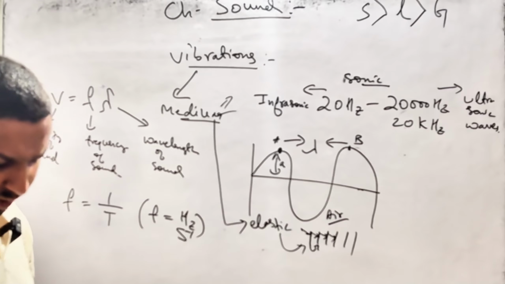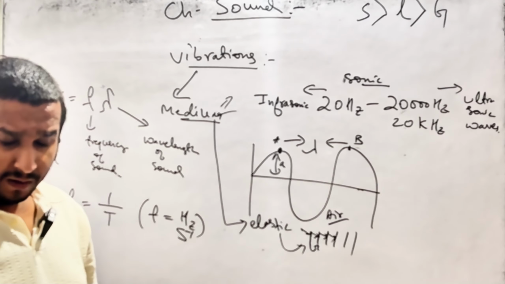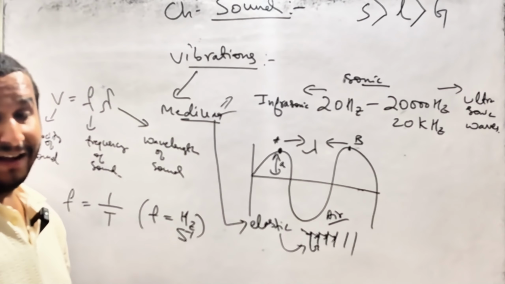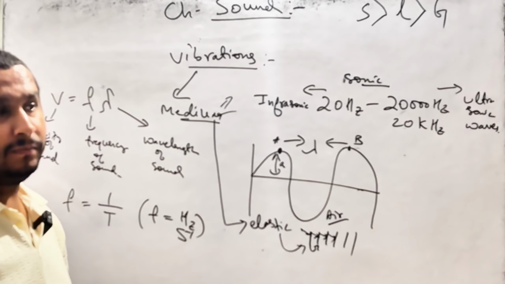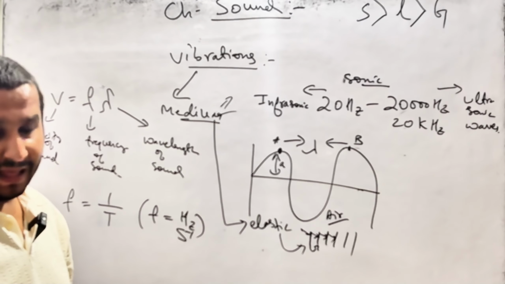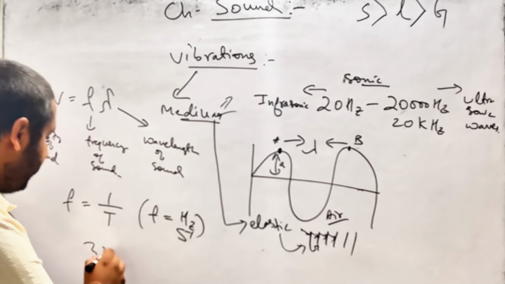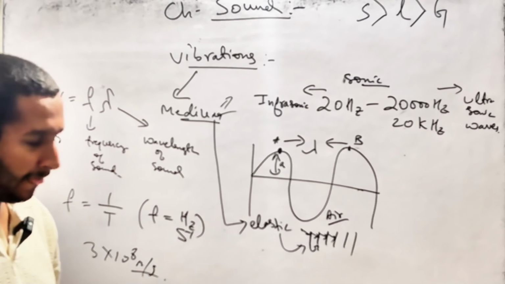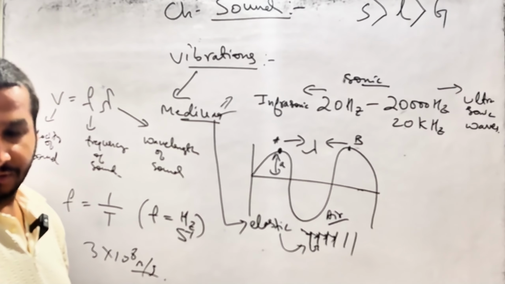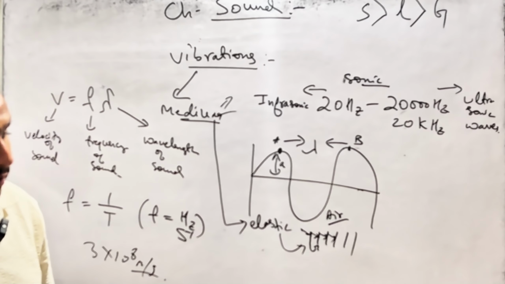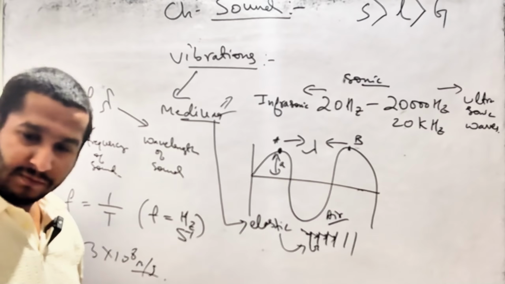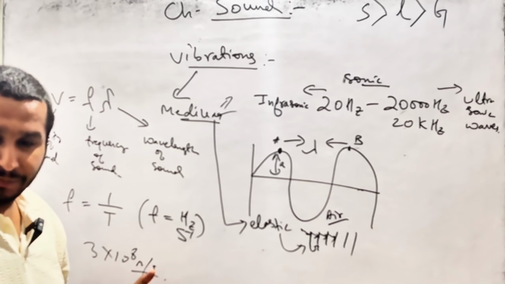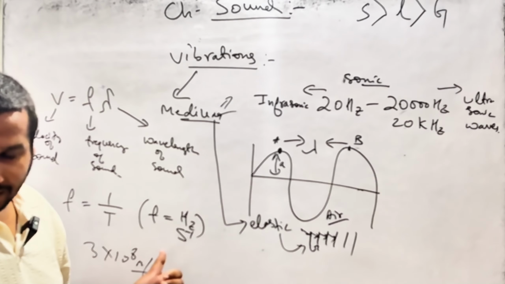Now, what is the difference between light and sound? We know that till now, light is the fastest thing in this universe. Light speed is 3 into 10 to the power of 8 meter per second in air or in vacuum. Sound speed is not faster than light.